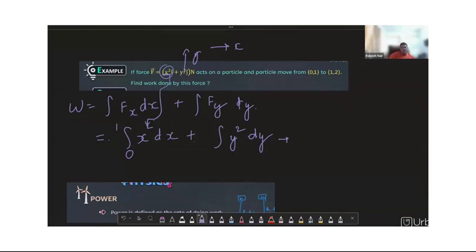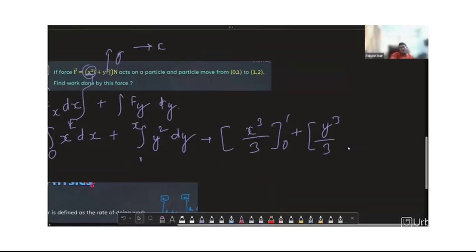And performing the integration between the limits, where the lower limit is 1 and the upper limit is x. The integration of x square is x cubed by 3, plus y cubed by 3 for the next variable.